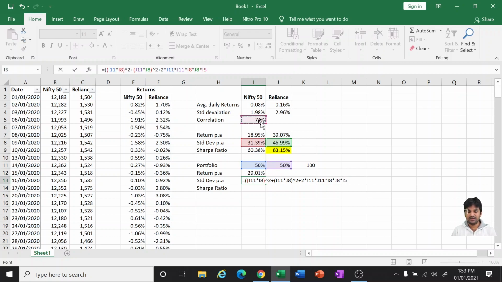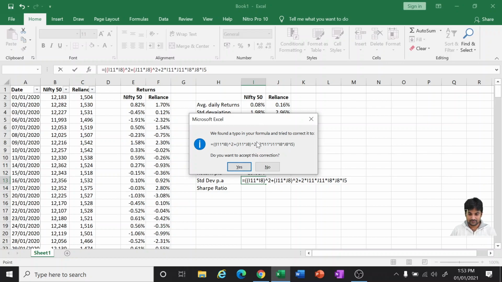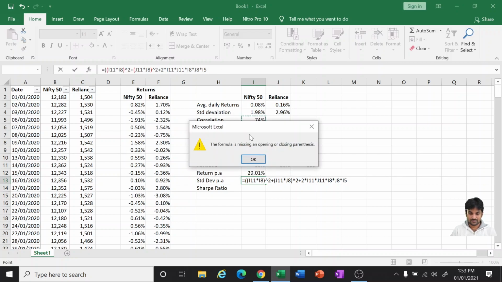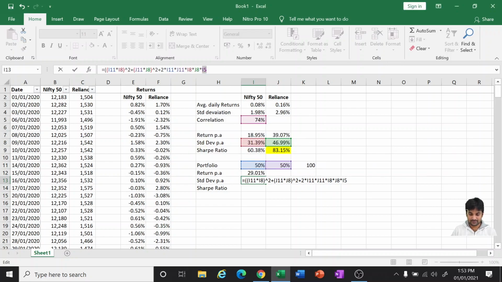Don't forget, correlation per annum or daily is the same. You can take this correlation as it is, and for everything we have to keep a square root.